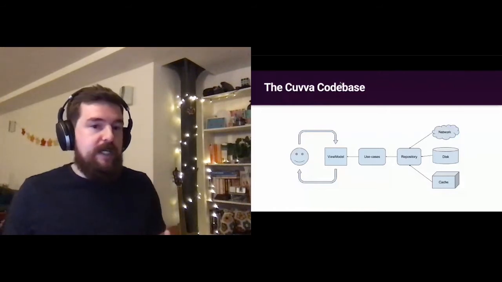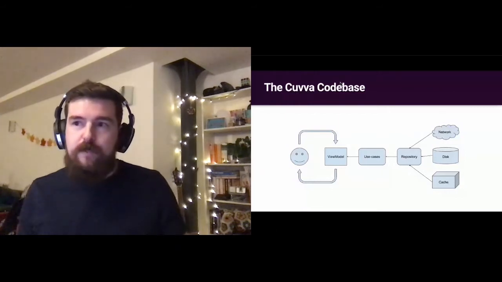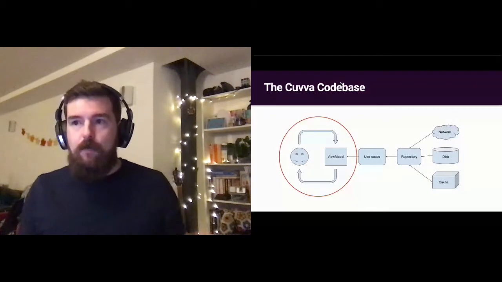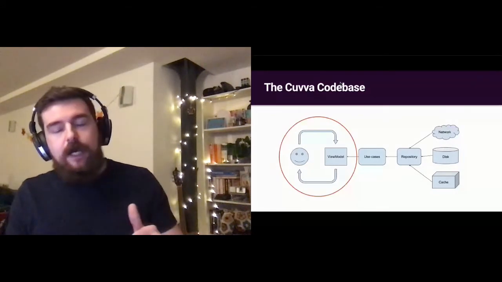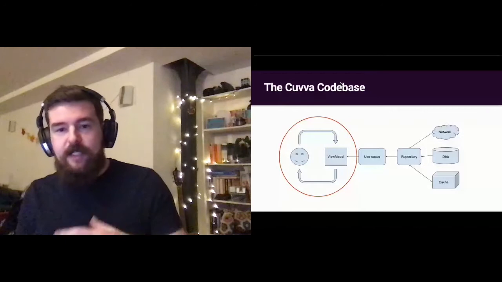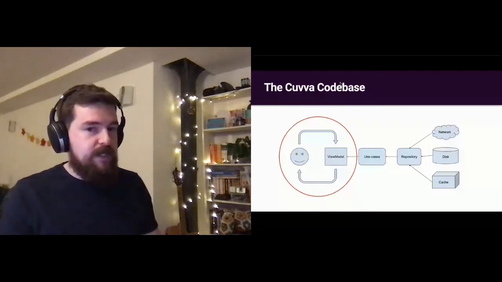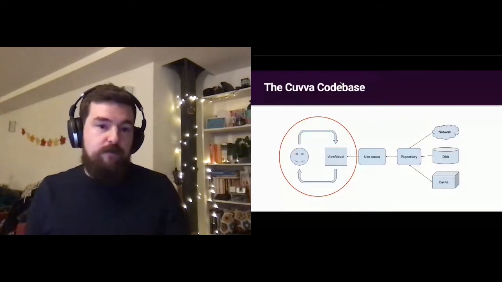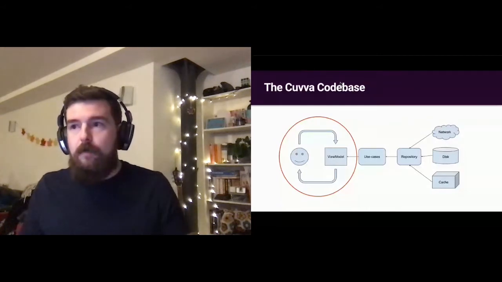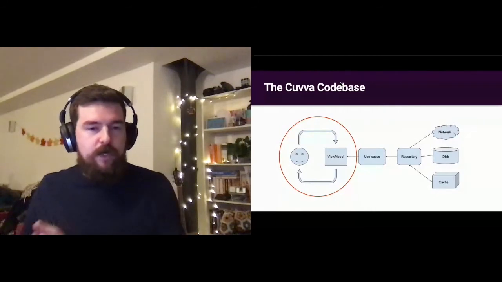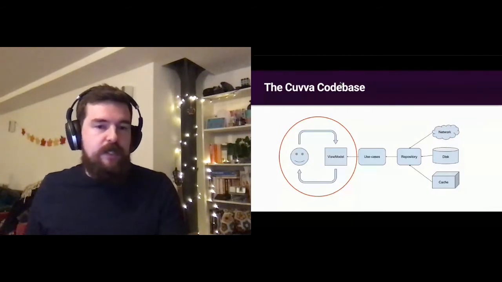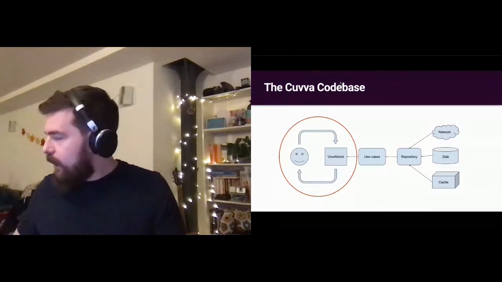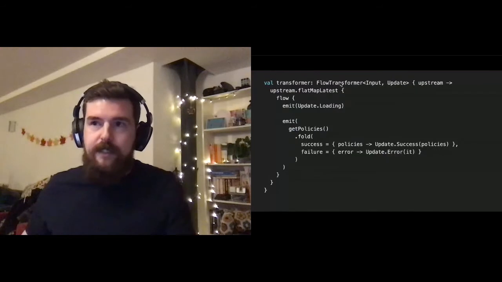On the left-hand side, though, we do something a little bit different. This is entirely flow-based, and we've built a unidirectional architecture based on Kotlin Flow, where we take inputs from a user. These are then acted upon in the view model, which might consume use cases, and based on the result of those use cases, we then emit events which are rendered onto the UI. So there's a boundary between the domain, business logic, and data side and the UI.